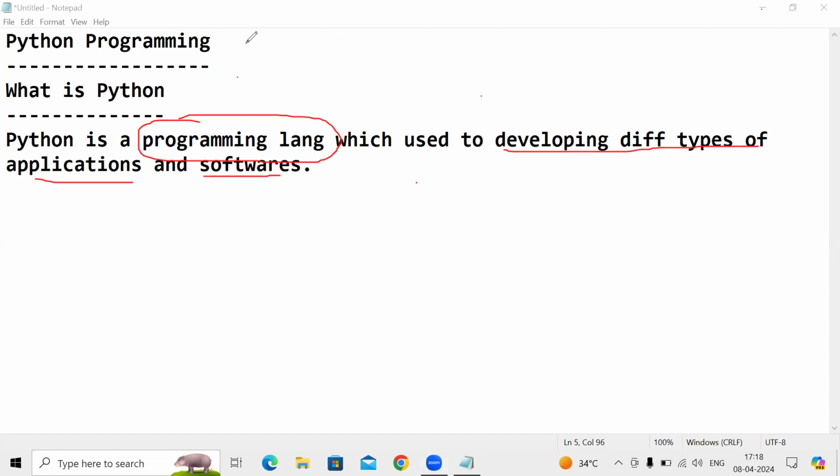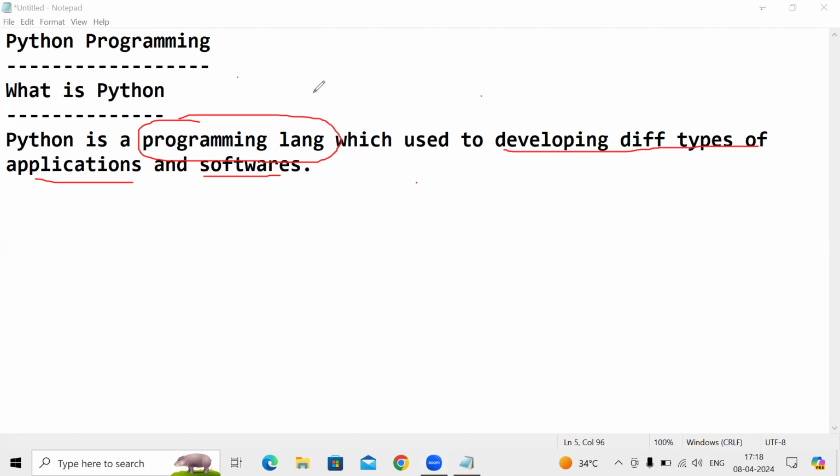Guys, nowadays we are seeing many applications and many softwares we are using. Suppose we have web applications and mobile applications, we have gaming applications, we have different types of software, operating systems.